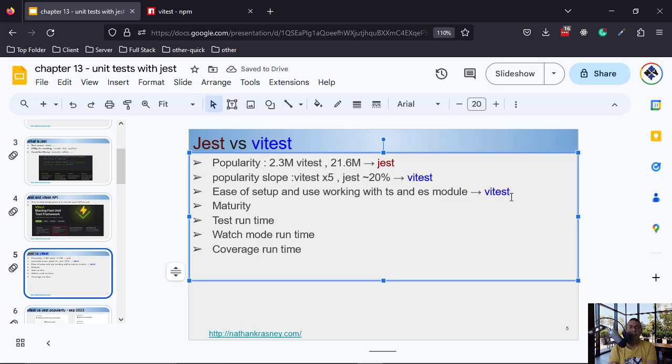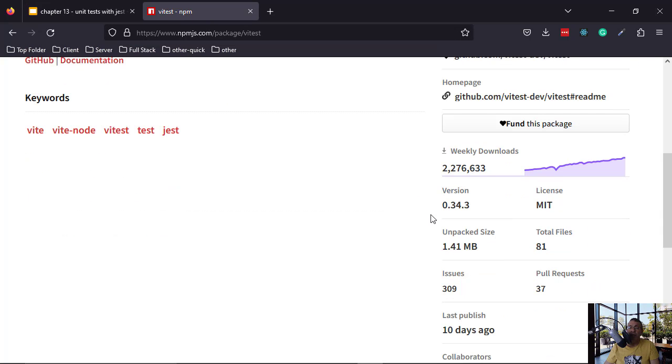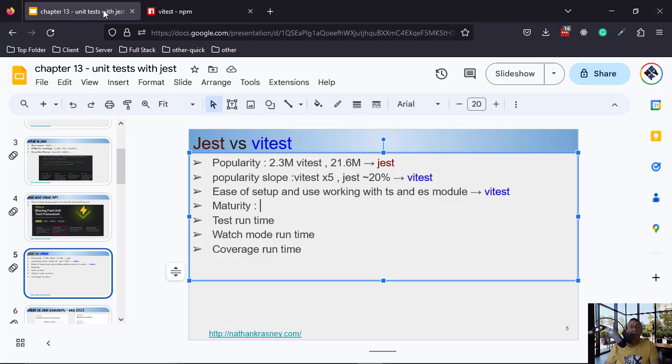Okay, maturity. We will look to see how mature the package is, because if the package is very new, you might not want to use it because it is not used a lot, so you should be careful. So let's start with vitest. Vitest currently is version 0.334.